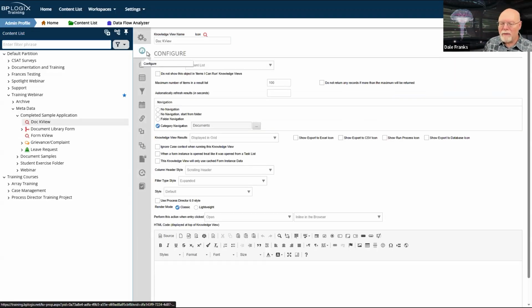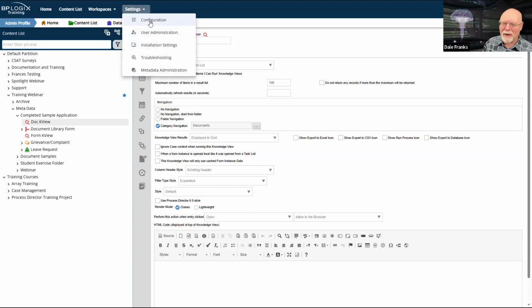If we go to the Configure tab, I have a category navigation set up, and that category navigation uses my documents category inside the system. We've been looking at policies. The one we really should look at is documents. Let's go back real quick and look at that.